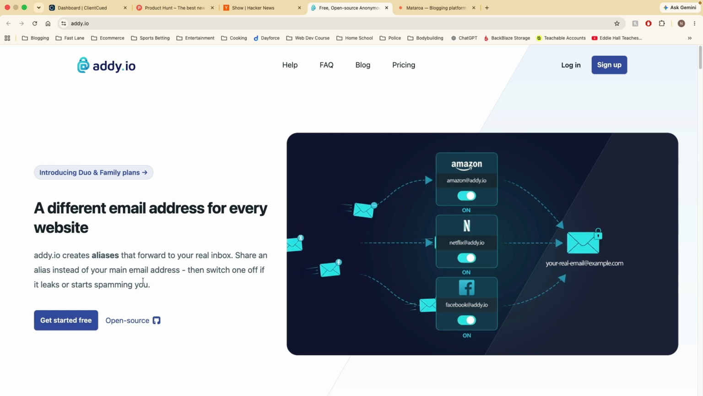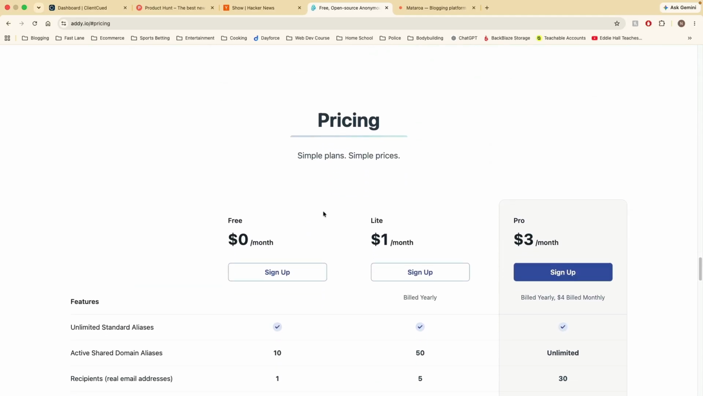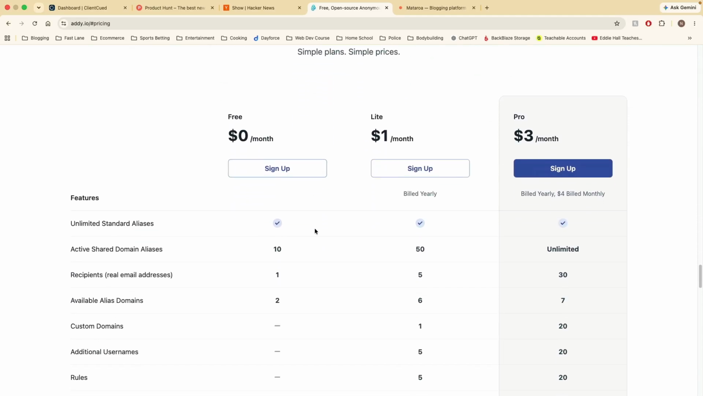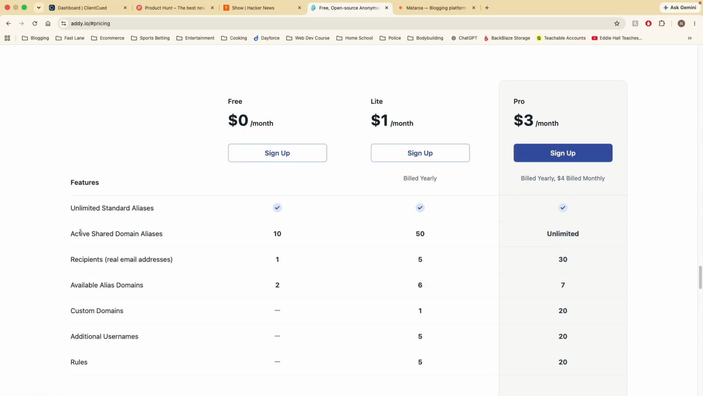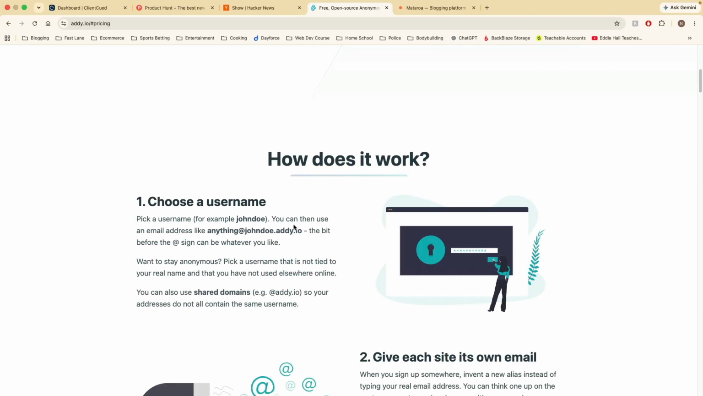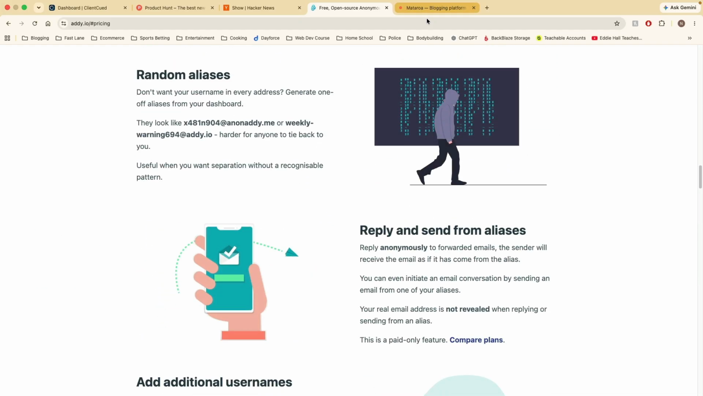So this basically creates aliases so that you don't have to give out your real email address everywhere and get people spamming you and calling you. If we look at the pricing, again, this is just a very simple microservice. Look at this: Lite, $1 a month; Pro, $3 a month. You can get unlimited shared aliases for $3 a month. The person for this website is probably making a bare minimum thousands and thousands of dollars every month.